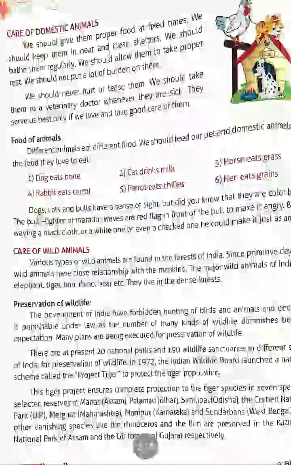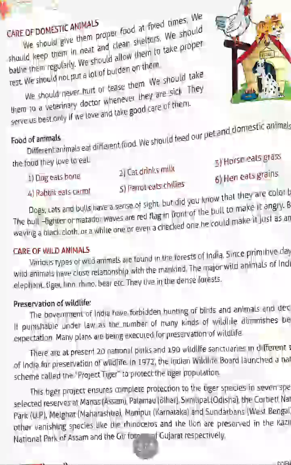Next is preservation of wildlife. How to preserve them? The Government of India has forbidden hunting of birds and animals and declared it punishable under the law, as the number of many kinds of wildlife diminishes beyond expectation. Many plans are being executed for preservation of wildlife. First they were hunting and killing animals, but now those who kill animals will be punished, and so many animals are saved and preserved in the wild.